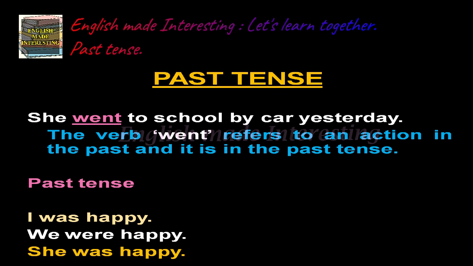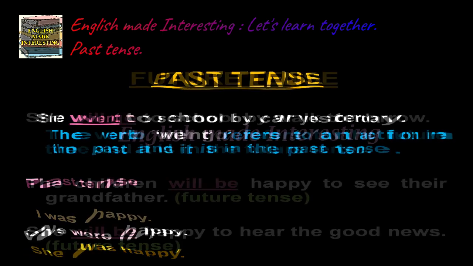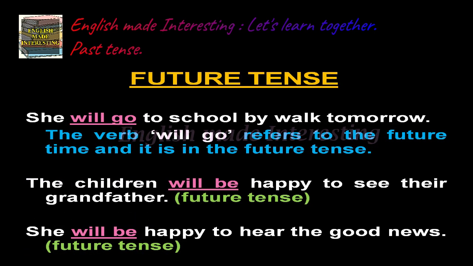Examples like I was happy, we were happy, she was happy. It all refers to the past tense. Now, what is a future tense? She will go to school by walk tomorrow. The verb will go refers to the future time and it is in the future tense.